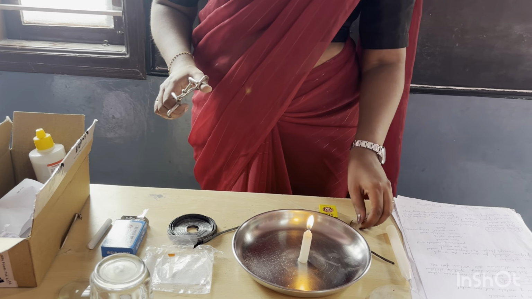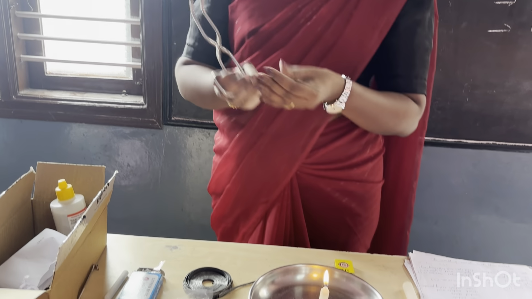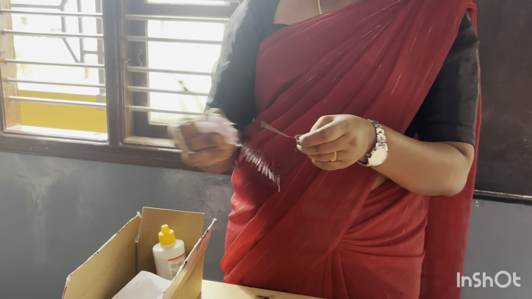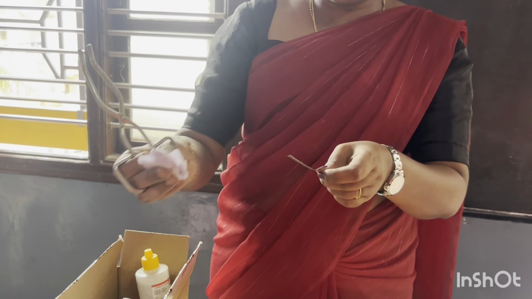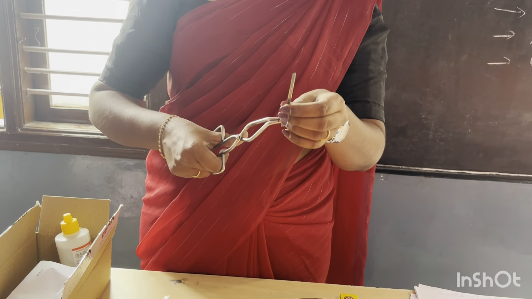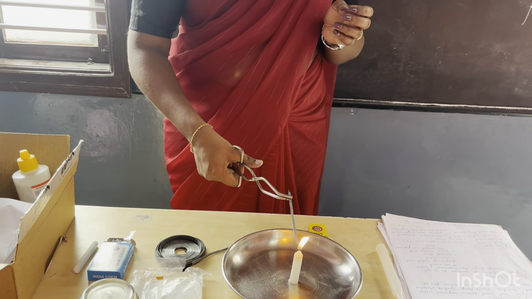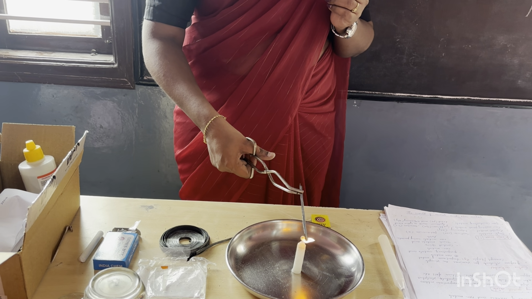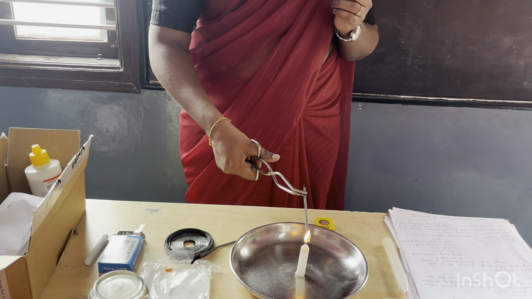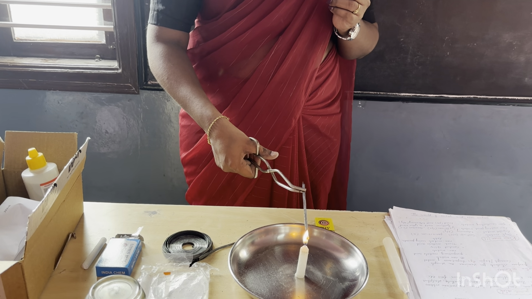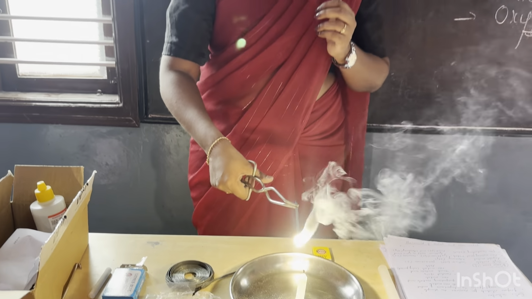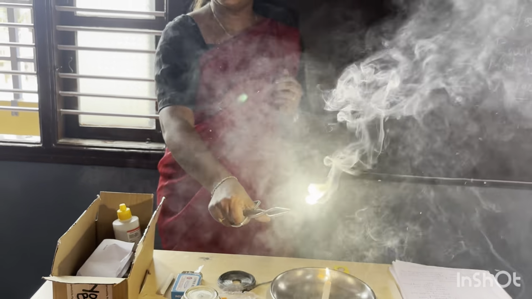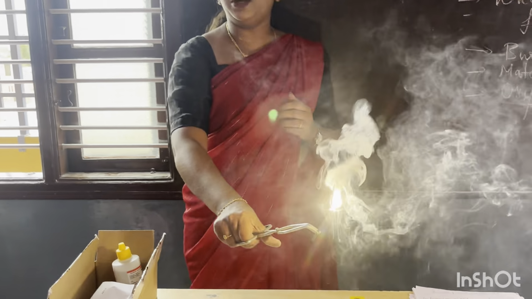I have one more magnesium ribbon here which is cleaned by using the sandpaper. It is cleaned by using what? Sandpaper. I have removed the oxide layer which was there. Then I am trying to burn this magnesium by using the candle. See? In a very short span of time, this magnesium is burning, correct? Yes or no? Is it burning with the bright white flame?